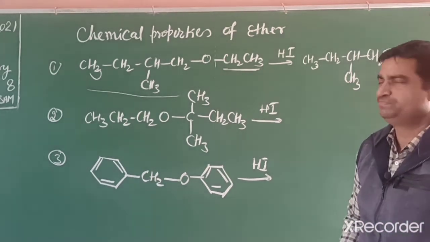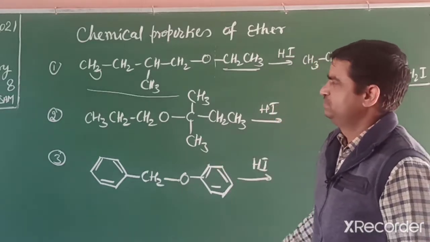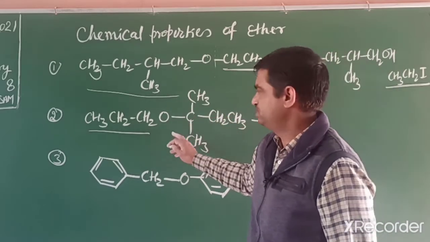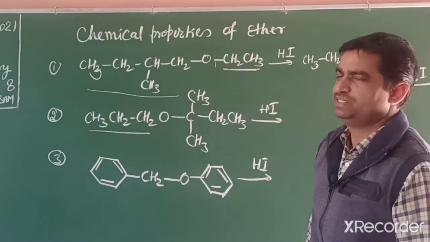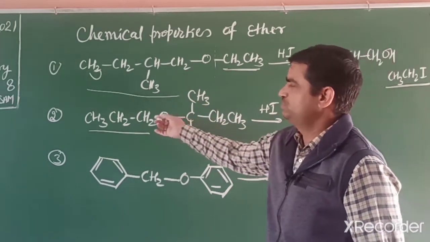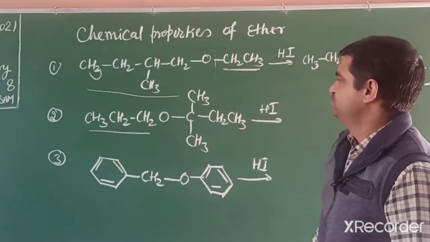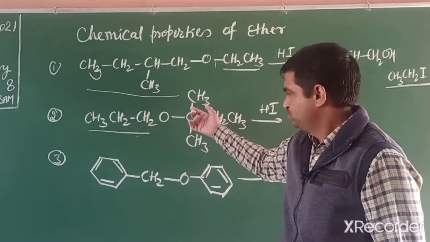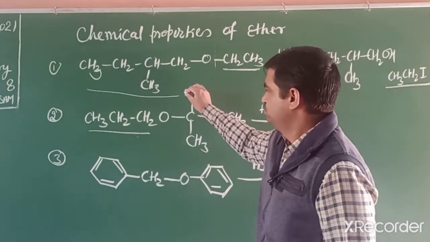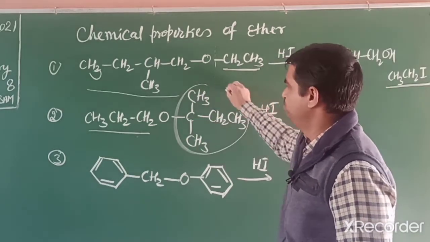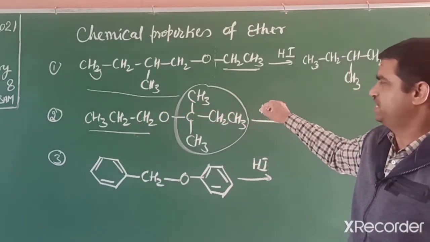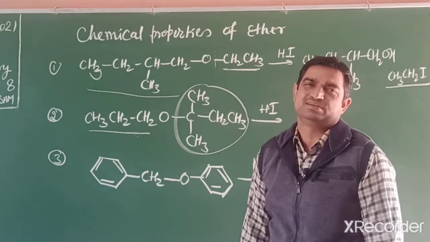In the second ether, if you observe, then this group is primary, means propyl, propoxy, we can say oxygen included in this. If we write its IUPAC name, then we have to start in this way, 1, 2, 3, 4. So this is also a substituent, means 2-propoxy, 2-methylbutane. But this group is a tertiary group. So iodide ion attaches on that side. If one side is primary, other side tertiary, then iodide attaches to the tertiary alkyl group.